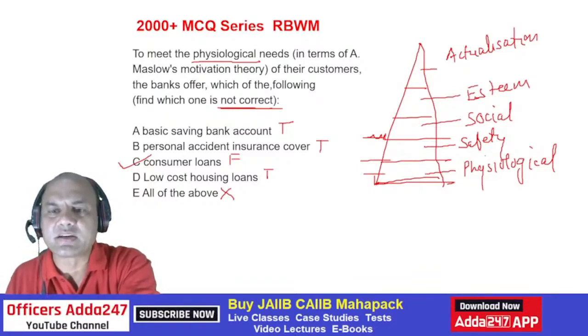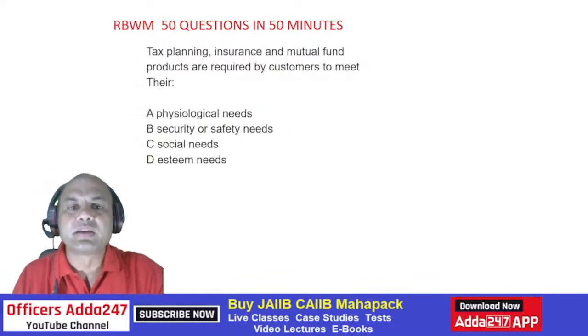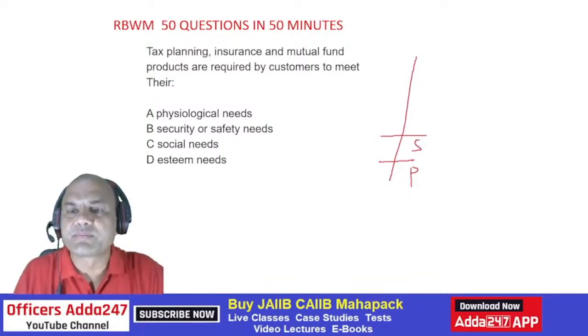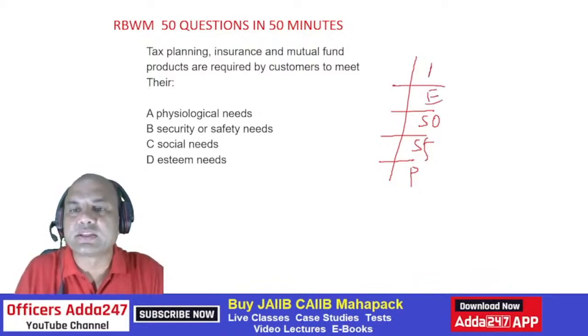That's easy, isn't it? So now what are we talking of? Again, see here. I'll just write this over here now. Okay. We'll not draw the triangle. Physiological, then safety, then social. This is safety. This is esteem. And this is actualization. Okay.